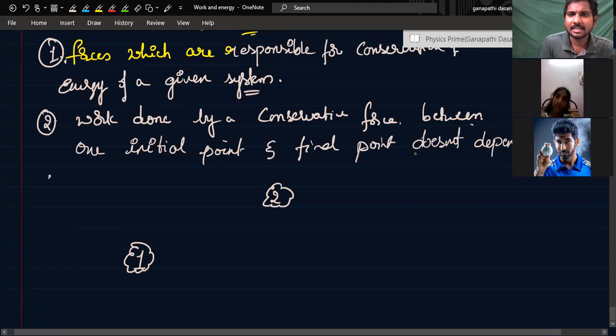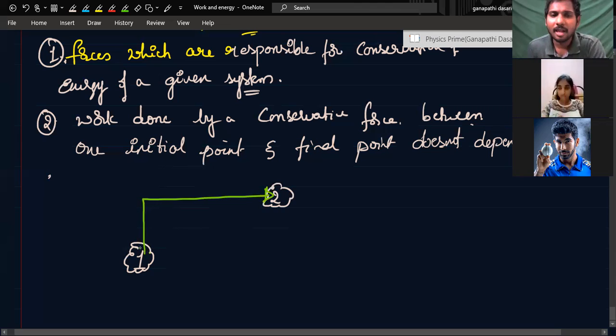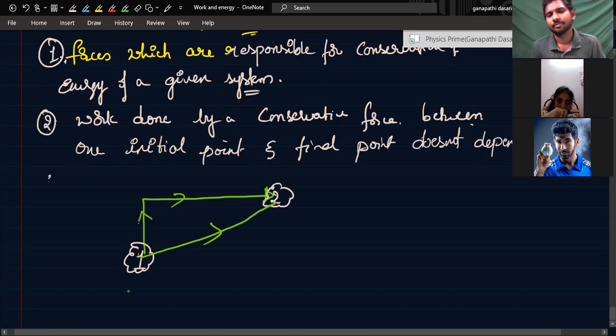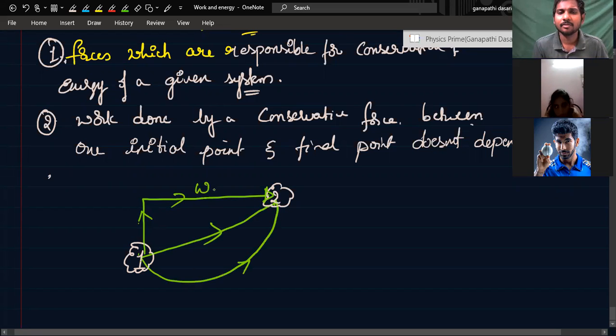Work done by conservative force between one initial point and final point. Suppose this is one point to another point. If a particle is carried from 1 to here in this path, okay? Another path like this, displacement. Another path like this. So in this work done, W1, this is W2, this is W3, okay?